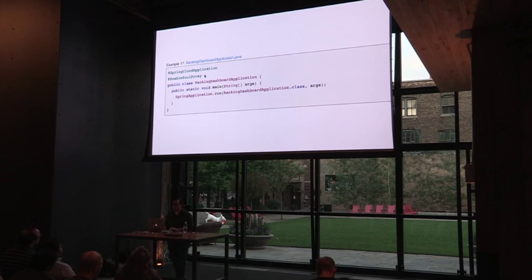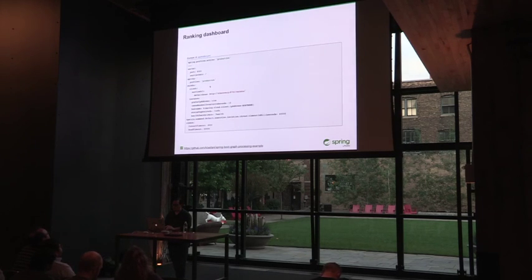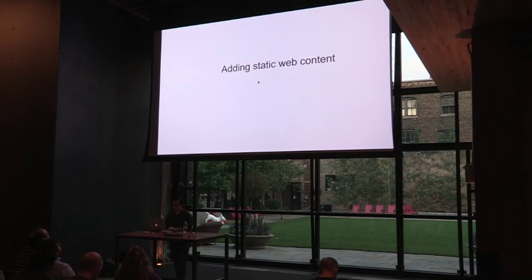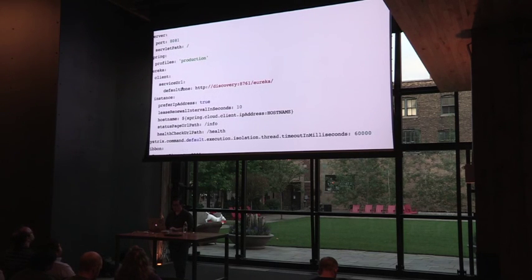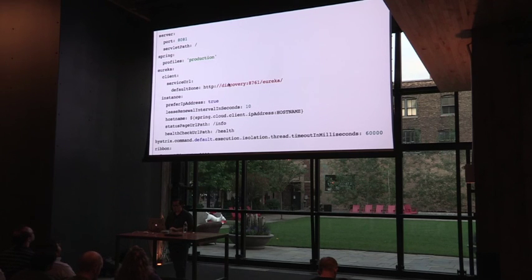I've also added an annotation called Enable Zuul Proxy. So to get that feature of being able to see the routes of an application without having to actually make calls manually to a backend, it's going to embed automatically using this discovery service all of the REST API calls from all of the applications running in the cluster. And I don't have to put any other code in this application. All I have to do is just make some configuration changes here, specify where that discovery service is located, and that's just the host name of the container, and some information of how it can be contacted.